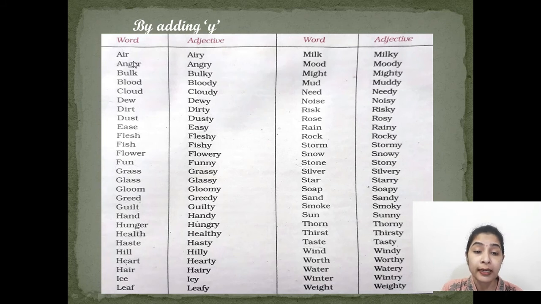So here, air, airy, anger, angry, bulk, bulky, blood, bloody, cloud, cloudy, smoke, smoky, soap, soapy, star, starry, starry night we say, need, needy, noise, noisy, risk, risky. So y is added to the words to just change it into adjectives.